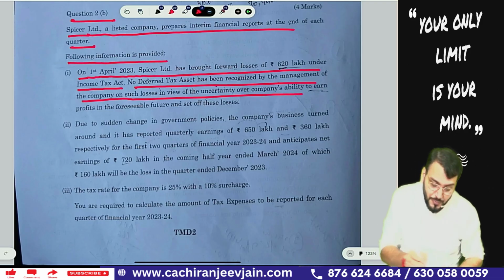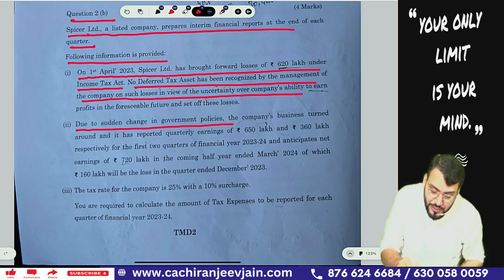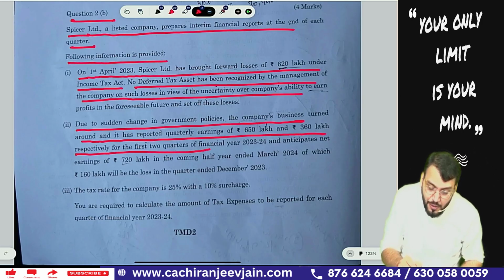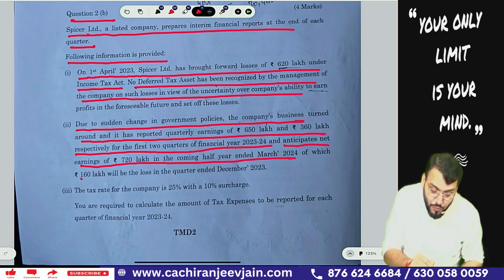Due to sudden change in the government policy, the company business turned around and it has reported quarterly earning of 650 lakh and 360 lakh respectively for the first 2 quarters of the financial year 2023-24, and anticipate net earning of 720 lakh in the coming half year ended, of which 160 lakh will be the loss in the quarter ended.